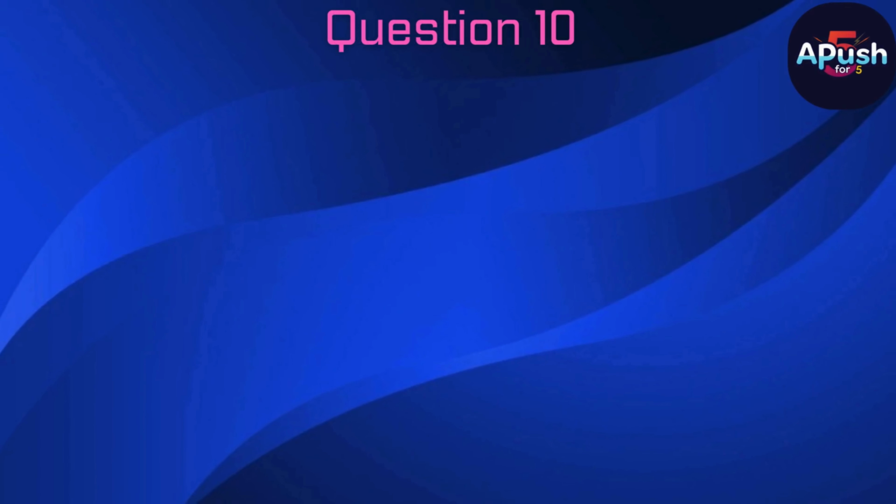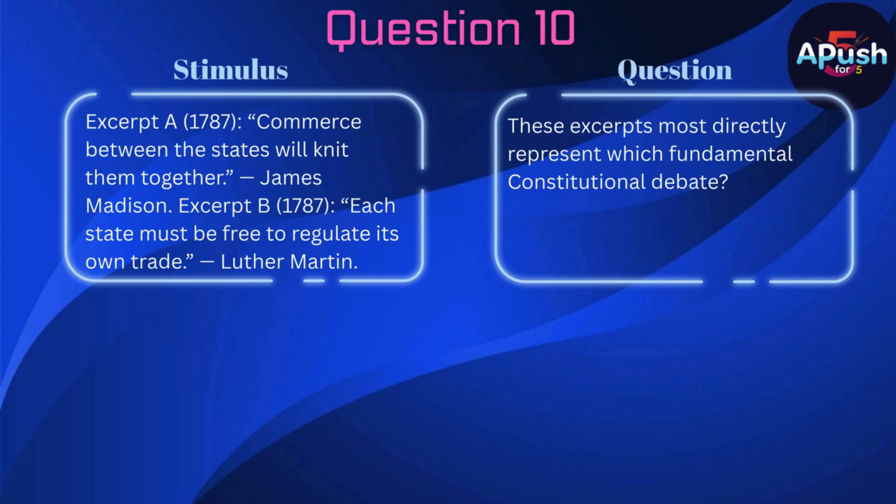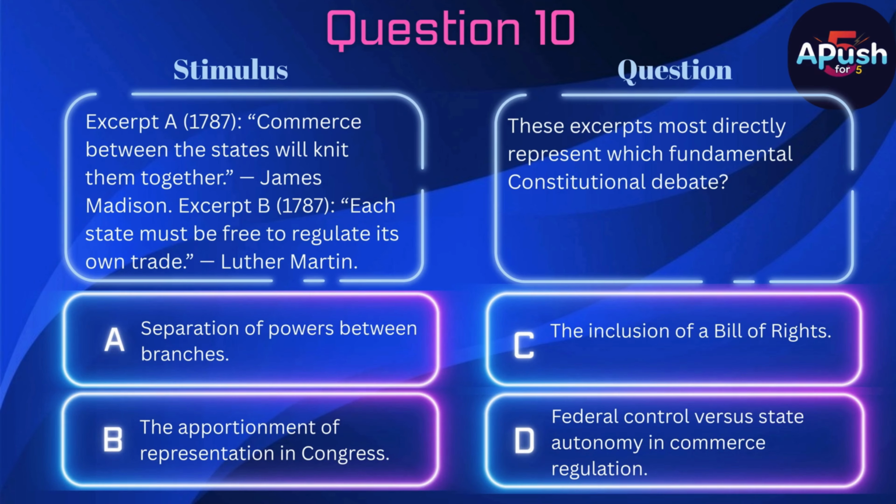Question 10. Stimulus. Excerpt A, 1787. "Commerce between the states will knit them together." James Madison. Excerpt B, 1787. "Each state must be free to regulate its own trade." Luther Martin. Question. These excerpts most directly represent which fundamental constitutional debate? A. Separation of powers between branches. B. The apportionment of representation in Congress. C. The inclusion of a Bill of Rights. D. Federal control versus state autonomy and commerce regulation.